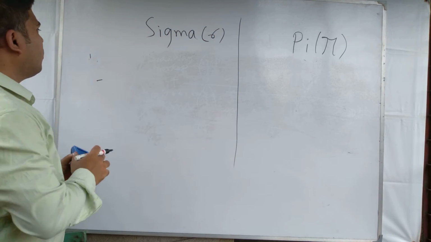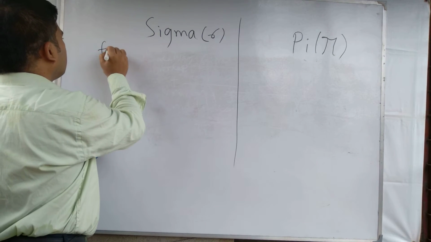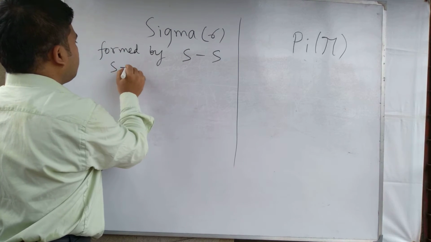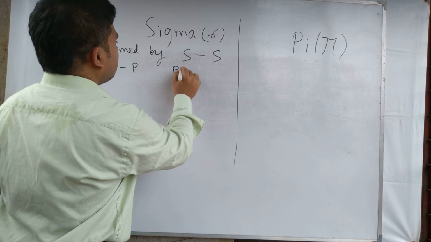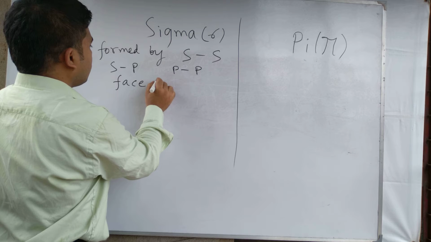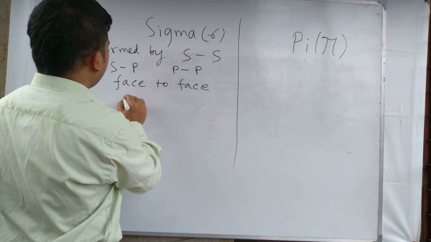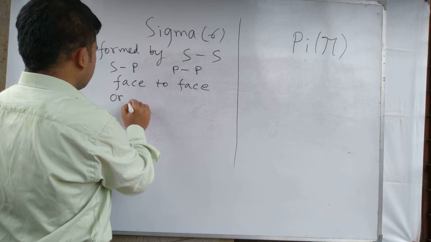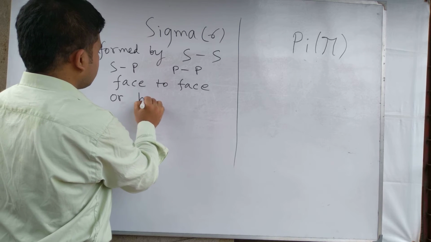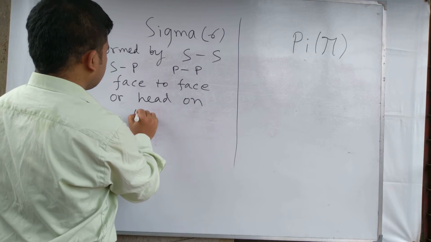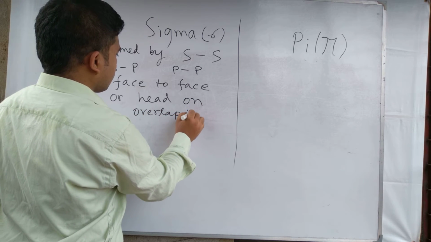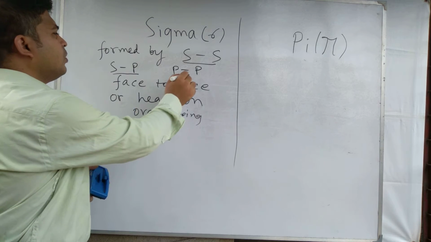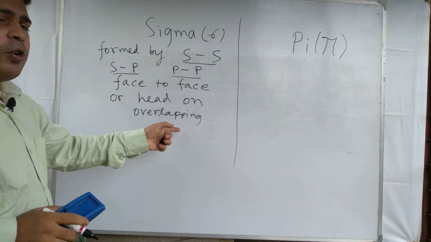Sigma bond is formed by SS overlap, SP and PP, face to face or head on overlapping.